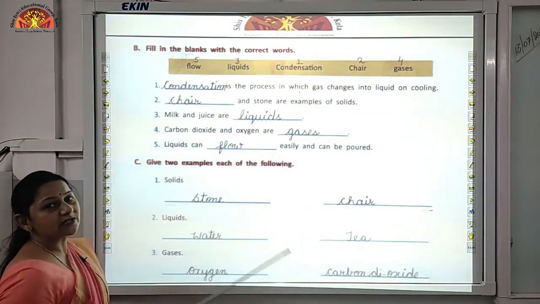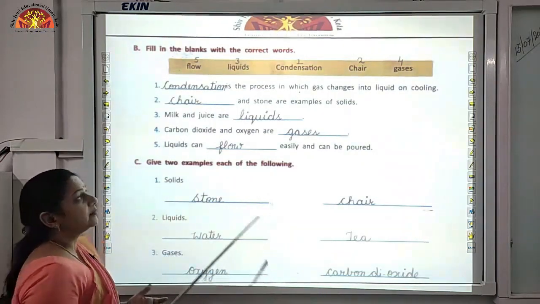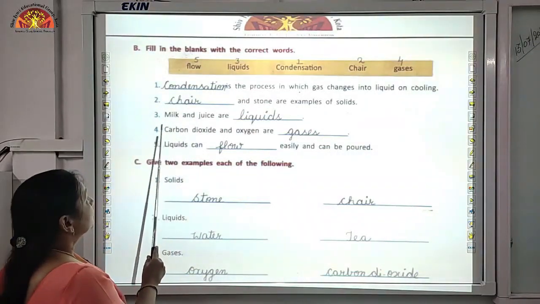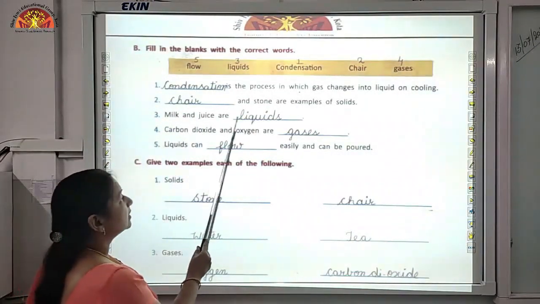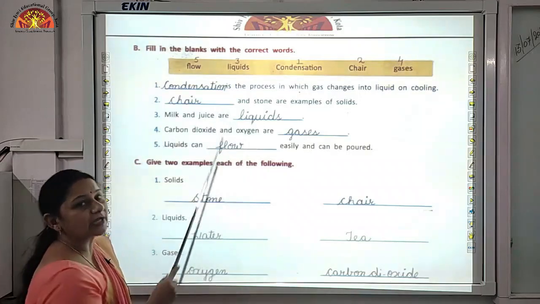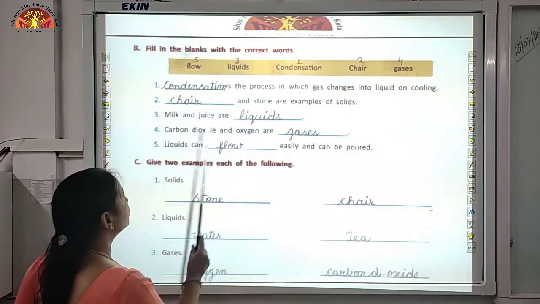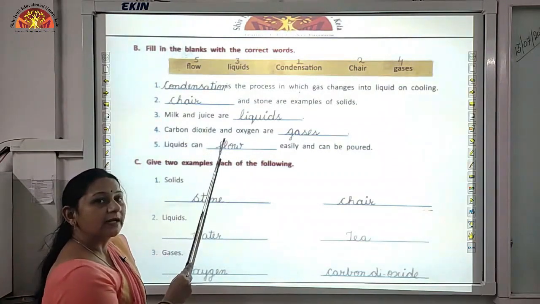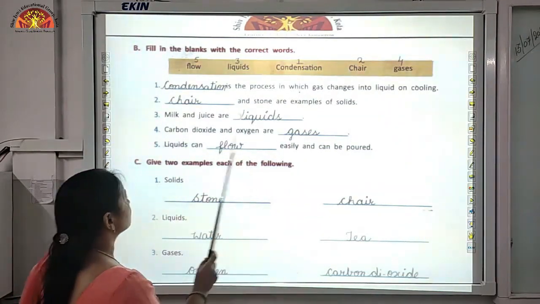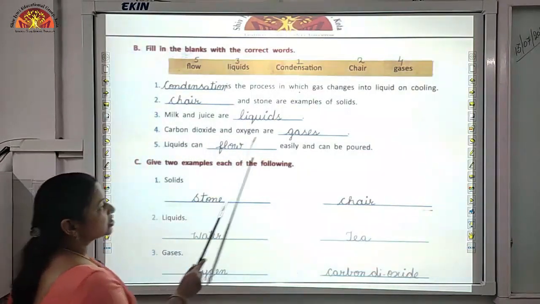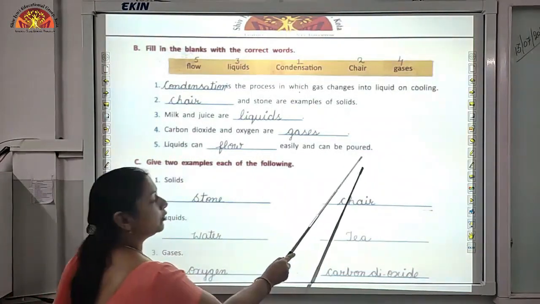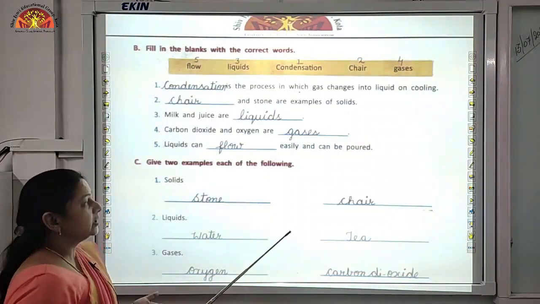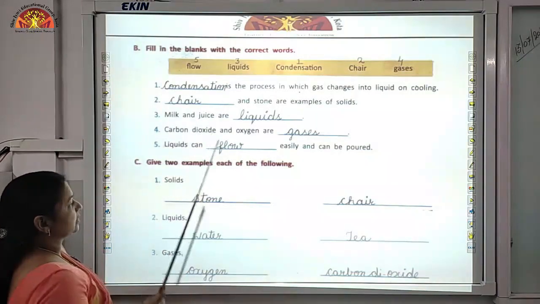Second one, dash and stone are examples of solids. There are many examples of solids like your book, eraser, chair, but here we are given chair, so we will write chair. Third one, milk and juice are dash. Milk and juice come under liquids, so we will write liquids over here. Fourth one, carbon dioxide and oxygen, both are gases, so we will write gases over here. Liquids can dash easily and can be poured. Yes, liquids as well as gases flow easily, so we are going to write flow over here.